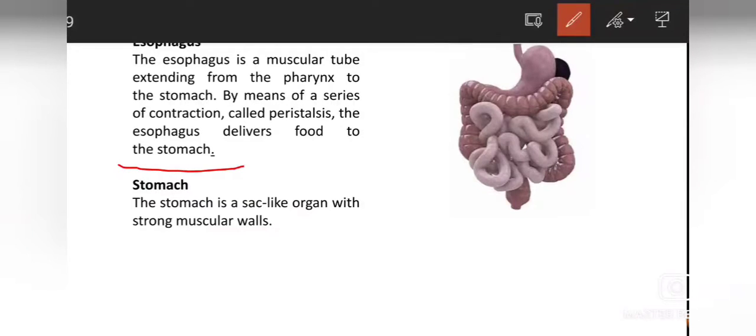After that comes stomach. The stomach is a sac-like organ with strong muscular wall. Here you can see this. This is the stomach. With the help of this diagram, it's very easy to understand.